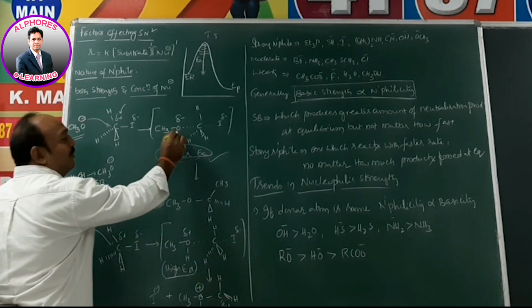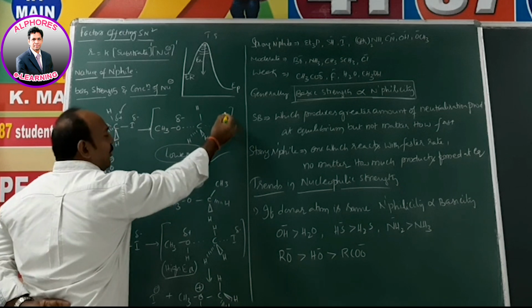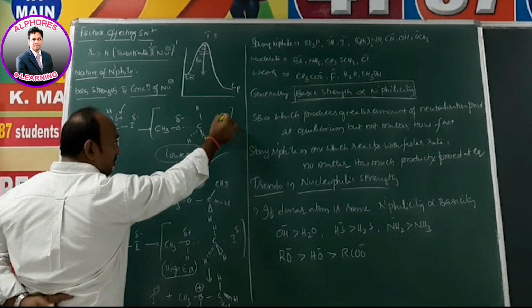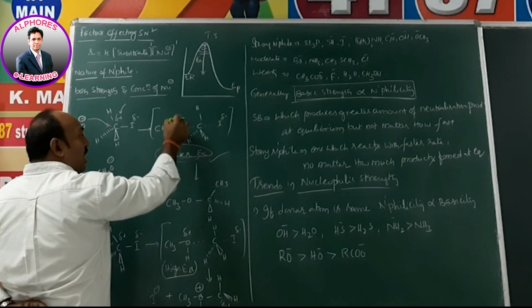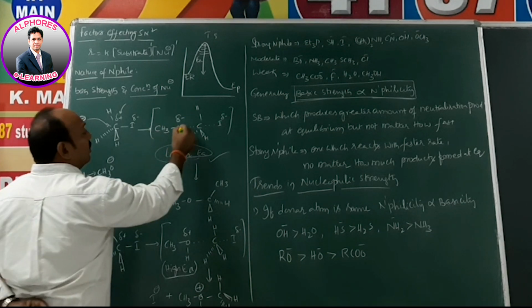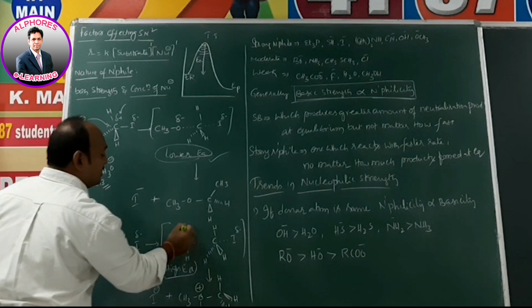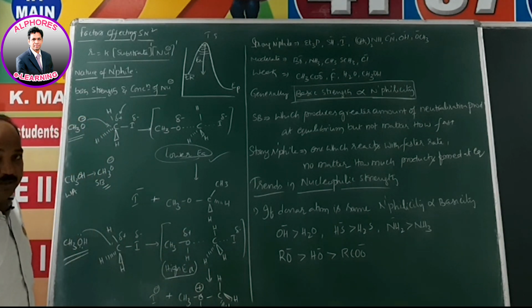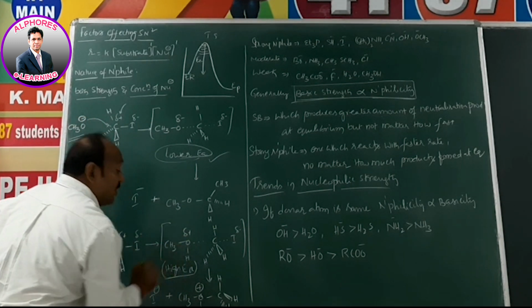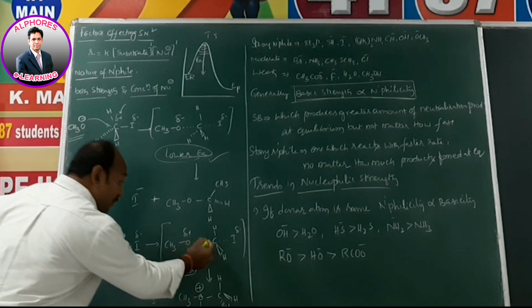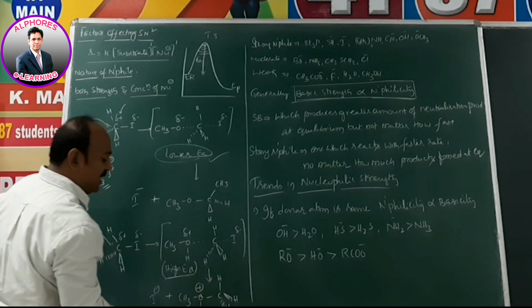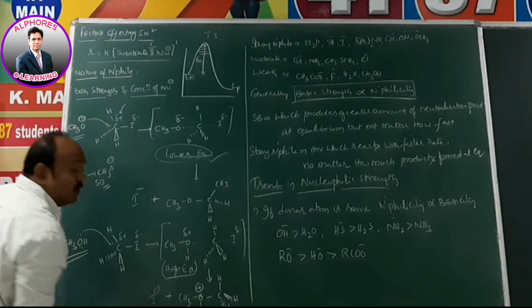But if you observe in the previous transition state, here iodine is electronegative, meaning more electron rich, and O also bears negative charge. Both are bearing negative charge, but here I bears partial negative charge, whereas this oxygen bears partial positive charge. So this is also one of the major factors. And from here, if iodine completely departs, oxygen bears complete positive charge.